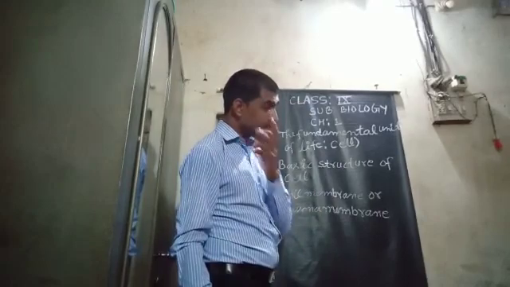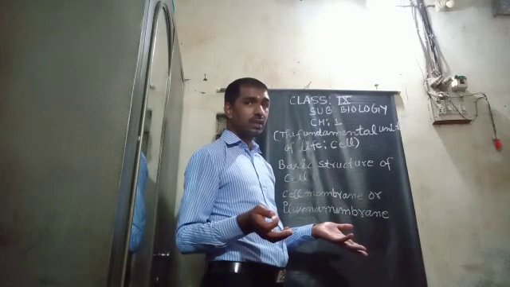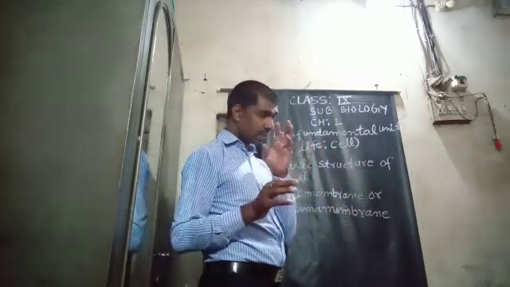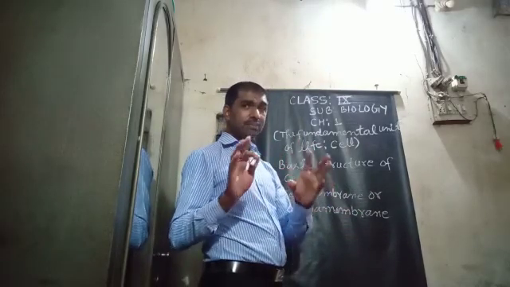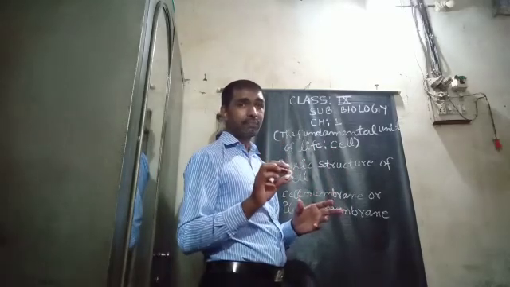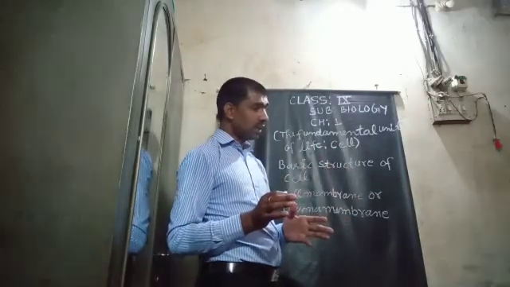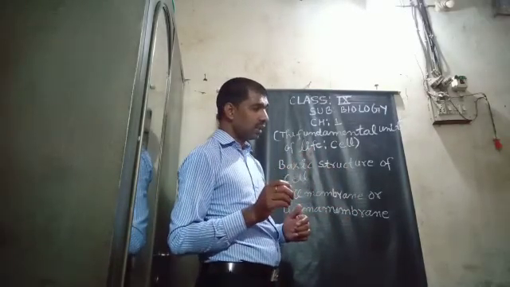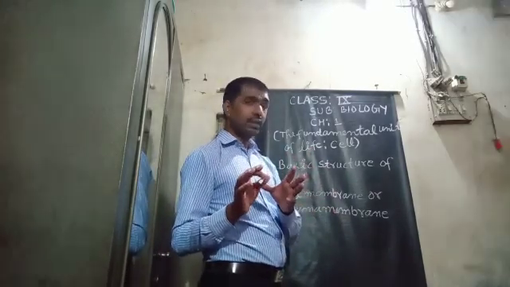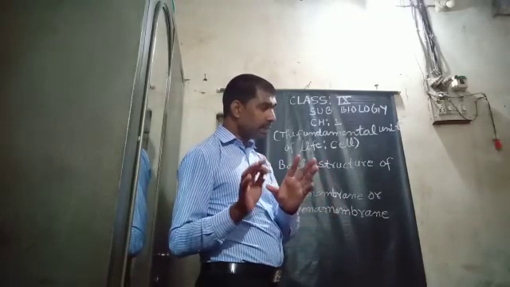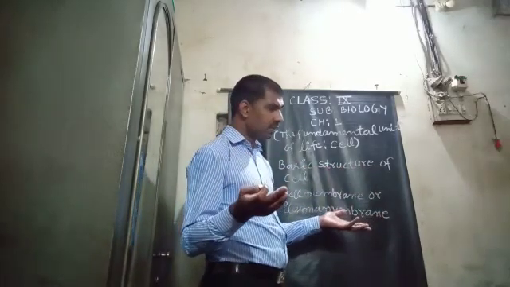According to this model, the cell membrane is made up of a continuous bilayer of phospholipid and protein. Bilayer means two layers, a double layer. So according to the fluid mosaic model, the cell membrane is made up of a continuous layer of phospholipids and proteins, and the lipids and membrane proteins are dispersed in a mosaic arrangement.